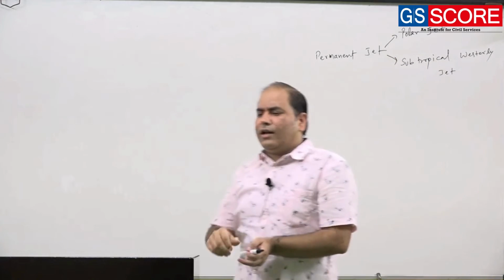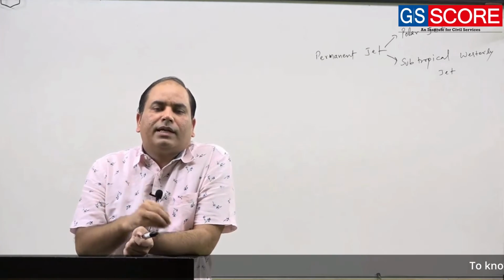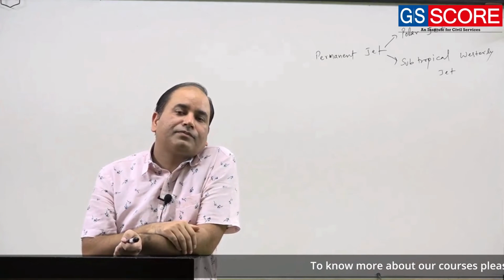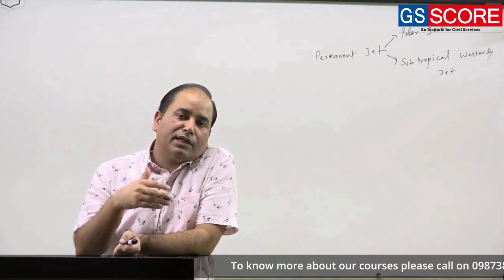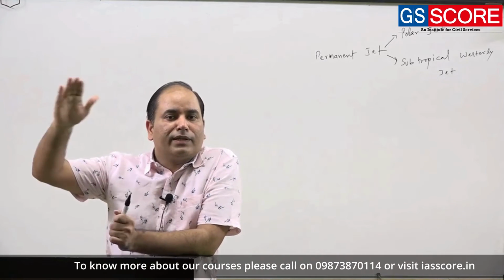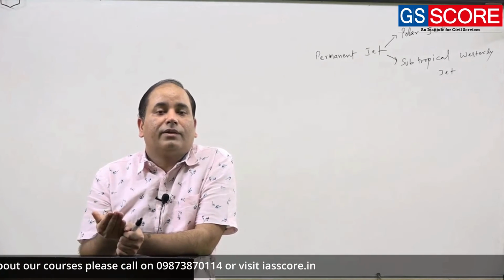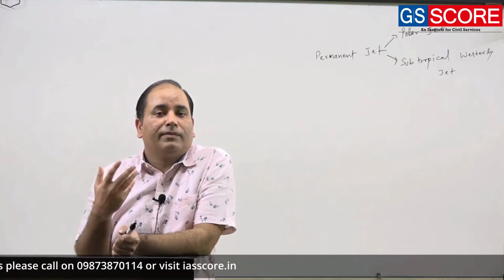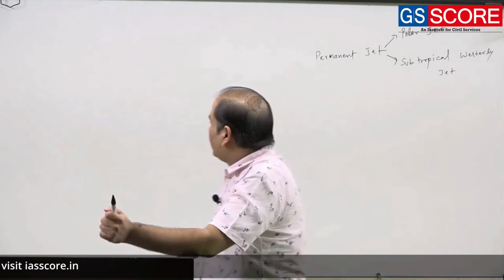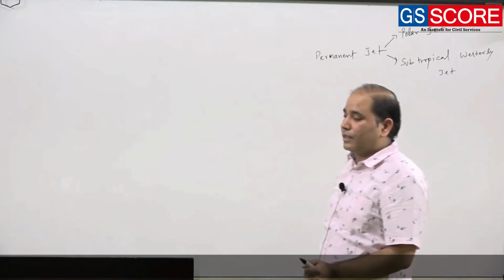Now if you can recall some basic information from climatology, where you study the structure and arrangement of the atmosphere, you can recall that the extent of the troposphere is around 16 to 18 kilometers in the equatorial and tropical zone, whereas the troposphere is comparatively very low, almost 6 to 8 kilometers, in the polar area. So you will have a direct bearing on the subtropical and polar jet streams.